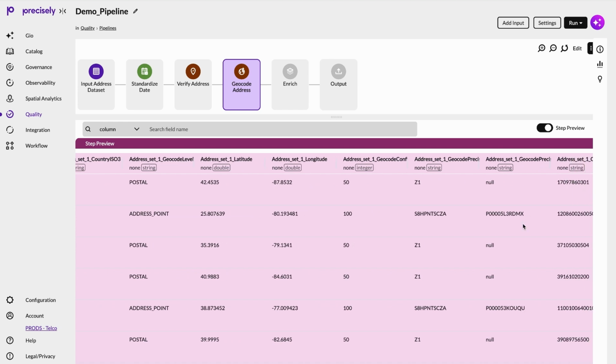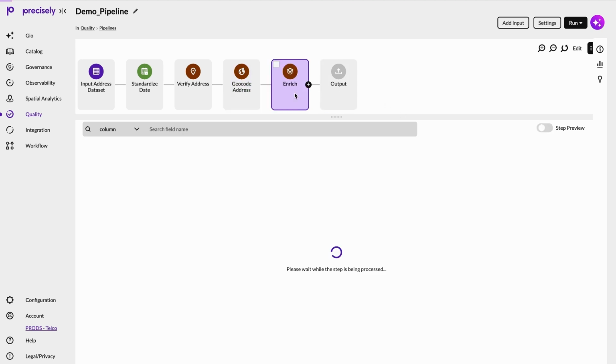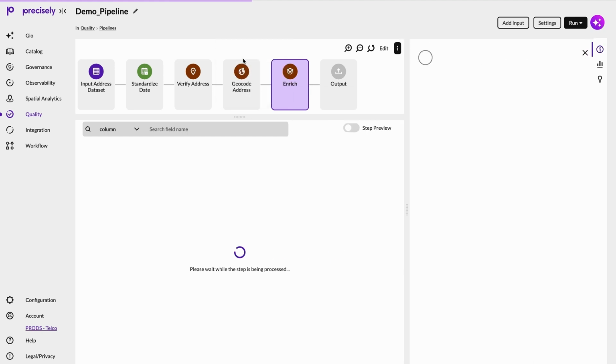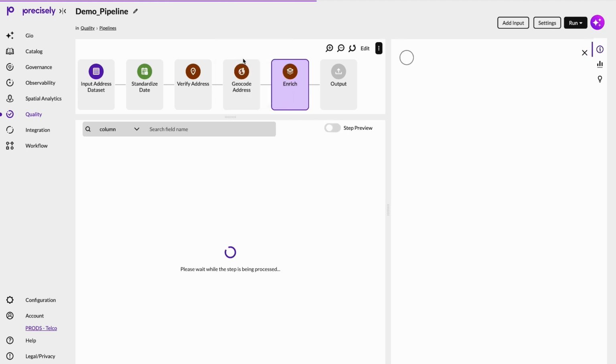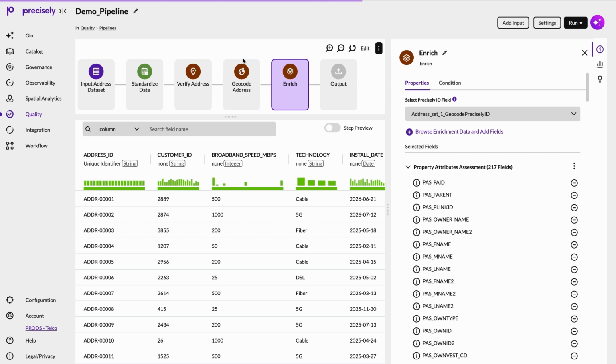Now that we have the Precisely ID, based on precise geocoding for each address, we unlock powerful ways to take advantage of Precisely's enrichment datasets. We can select from hundreds of attributes that give business meaning to each address, such as building type, characteristics of the property, commercial versus residential indicators, and other spatial insights that help guide real decisions.